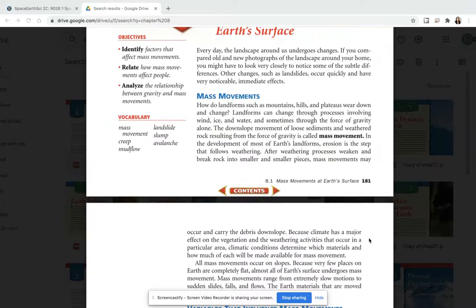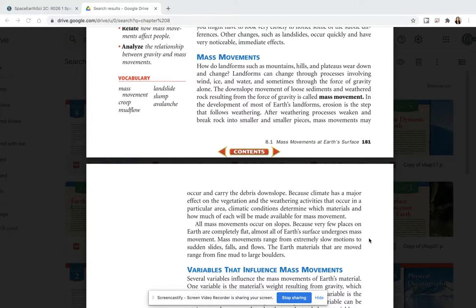Mass movements. How do landforms such as mountains, hills, and plateaus wear down and change? Landforms can change through processes involving wind, ice, and water, and sometimes through the force of gravity alone. The downslope movement of loose sediments and weathered rock resulting from the force of gravity is called mass movement. In the development of most of Earth's landforms, erosion is the step that follows weathering.